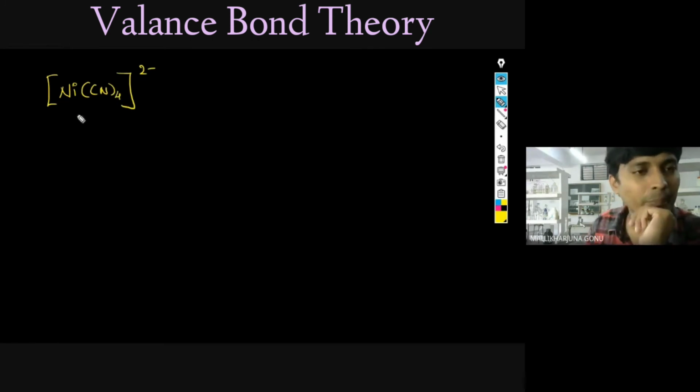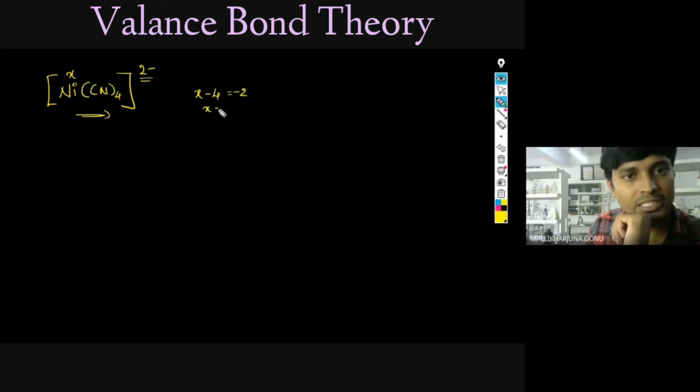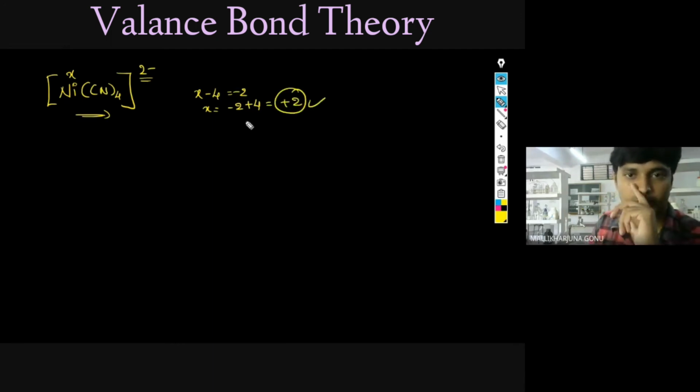So the name of this complex is an anion complex, tetracyanonickelate, and the oxidation state you have to calculate. How can you calculate the oxidation state? Ni is x, plus 4 into minus 1, because cyanide is minus 1. So x minus 4 is equal to the total charge, minus 2. So x is equal to minus 2 plus 4. That's how you get the x value, plus 2.